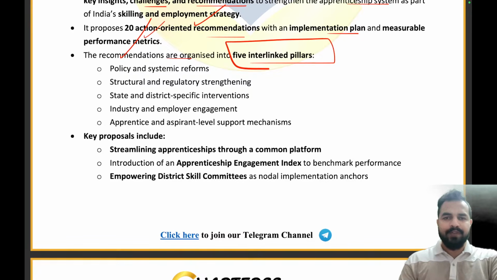So my dear friends, what are these five interlinked pillars? This includes policy and systemic reforms, structural and regulatory strengthening. So first we have to work on policy, then focus on strengthening the regulator and make it even stronger. Then state and district specific interventions, we have to take different steps at the state and district levels, industry and employer engagement, apprenticeship and aspirant level support mechanism. So across these five interlinked pillars we are going to provide the support.